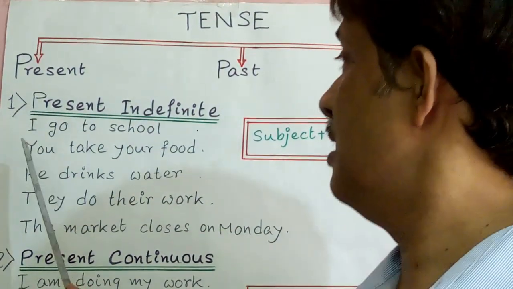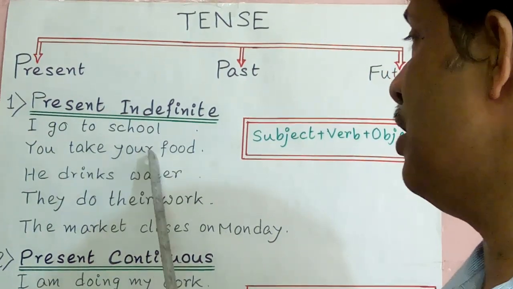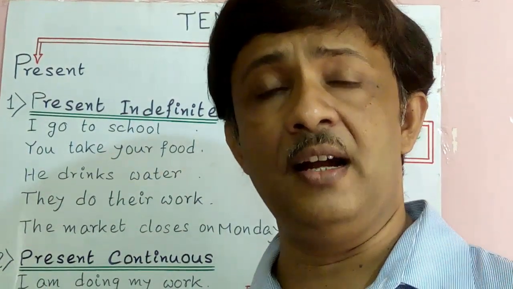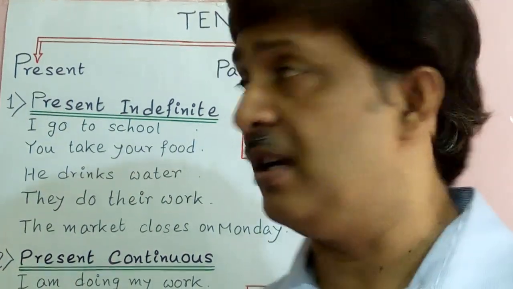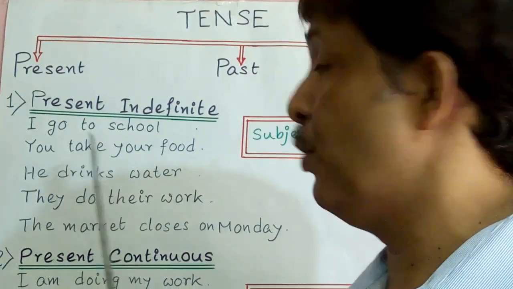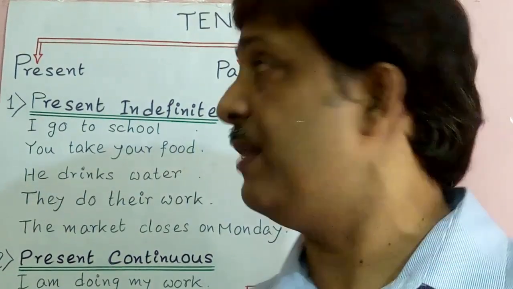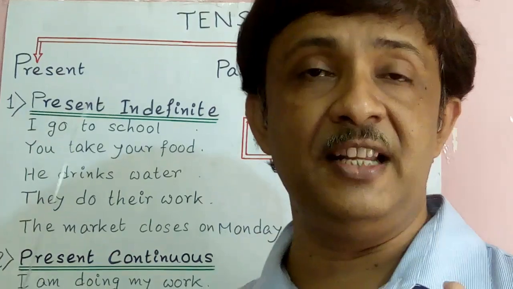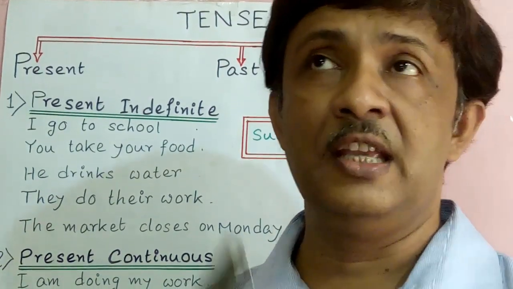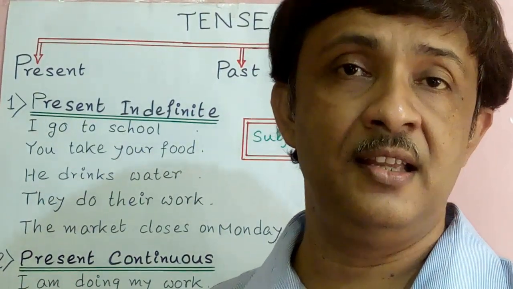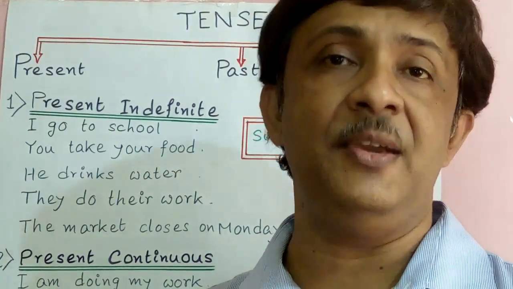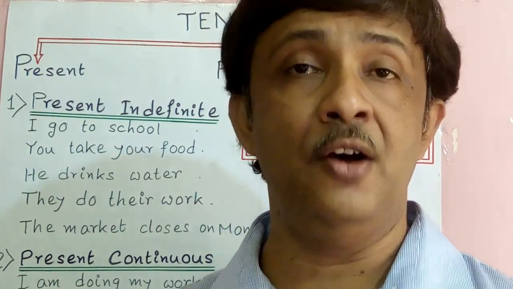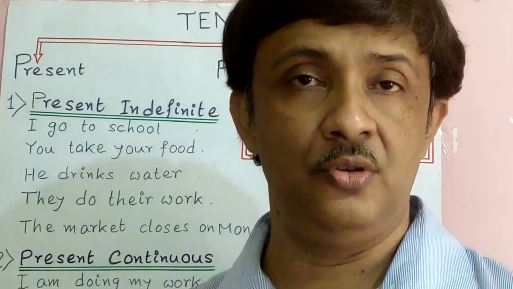For example: you take your food, I go to school. That is a normal work. There no definite time is mentioned. When I go to school, or when I take my food, no definite time is mentioned. Present indefinite tense. He drinks water. A habit is mentioned there. Now, he walks every day in the evening at the park. That is a habit. So, that is present indefinite tense. Now, 2 plus 2 equals 4.